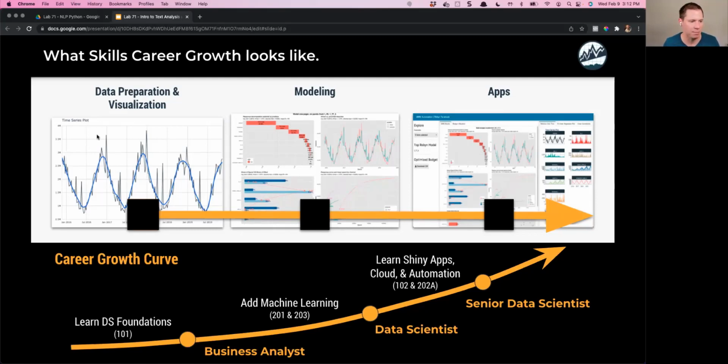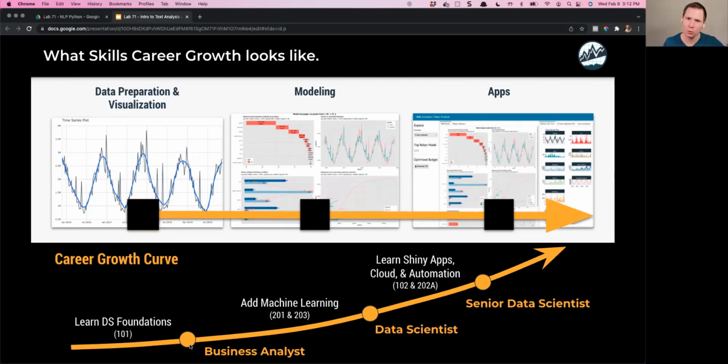So this is what ends up happening when you learn these skills. This is how applying these skills to a job allows your career to grow. So you go from being a foundational person that knows some data preparation and visualization. That's good enough to get you probably any business analyst job.